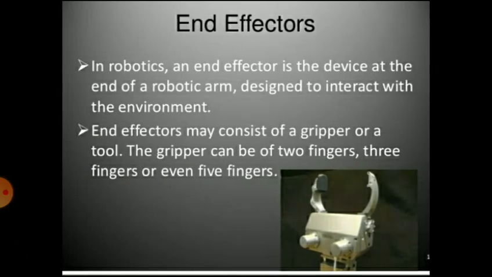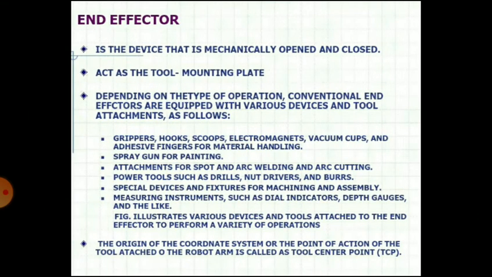An end effector is the device at the end of the robotic arm designed to interact with the environment. You can see in the diagram, at the top there is an end effector that is used to grip the component. End effectors may consist of a gripper or a tool. The gripper can have 2 fingers, 3 fingers, or even 5 fingers. An end effector is a device that mechanically opens and closes, and it acts as the tool mounting plate.